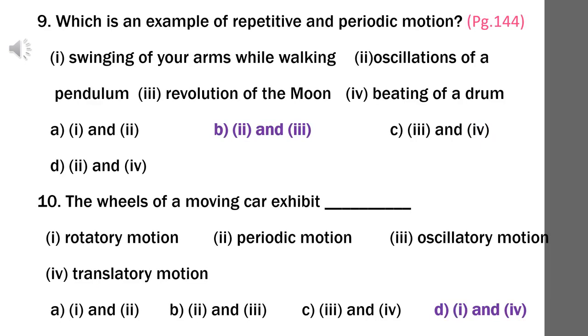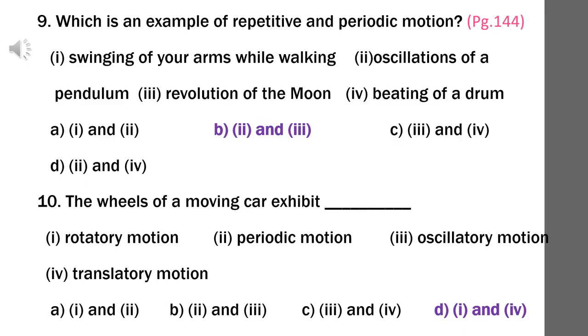Question number 9. Which is an example of repetitive and periodic motion? 1. Swinging of your arms while walking. 2. Oscillations of a pendulum. 3. Revolution of the moon. 4. Beating of a drum. Option A, 1 and 2. Option B, 2 and 3. Option C, 3 and 4. Option D, 2 and 4.